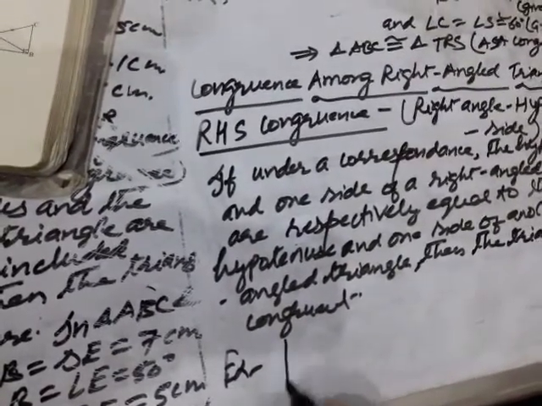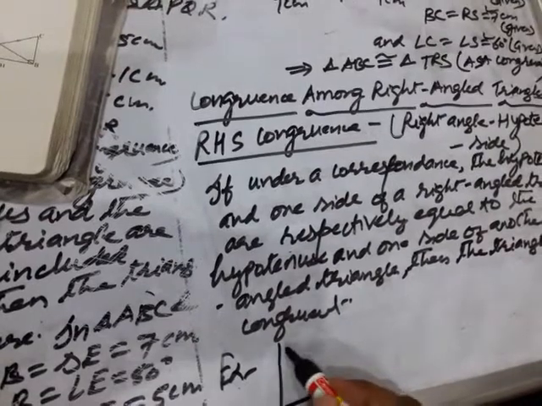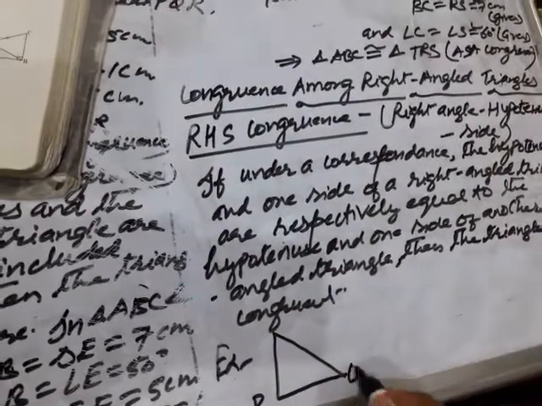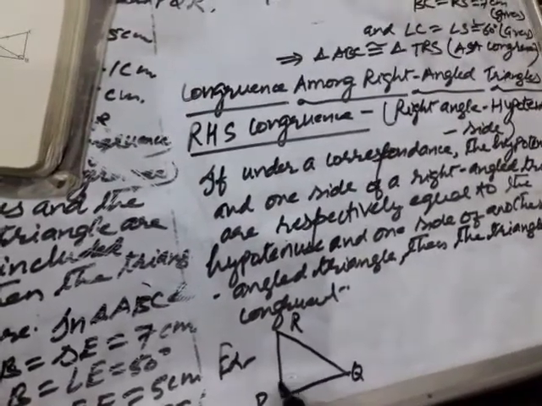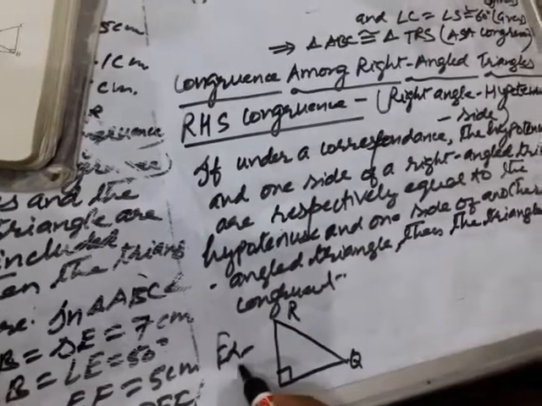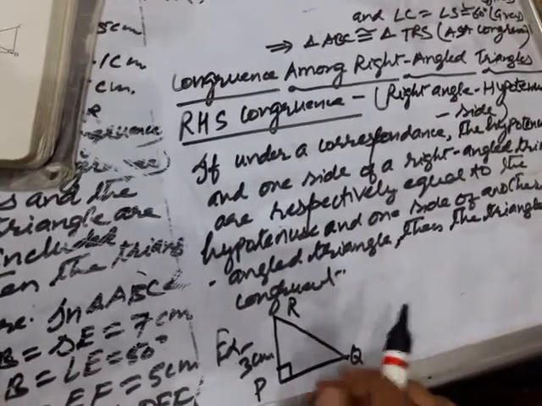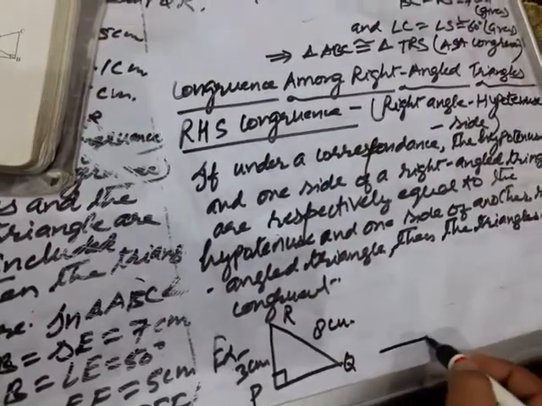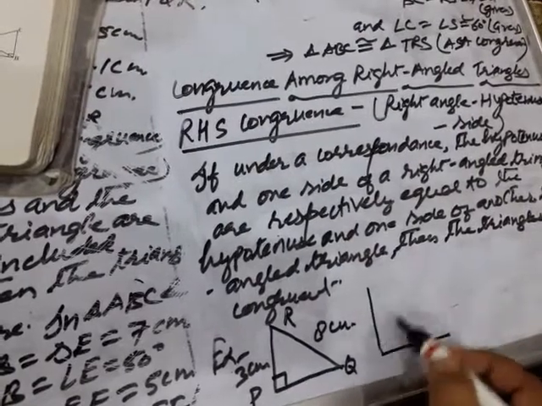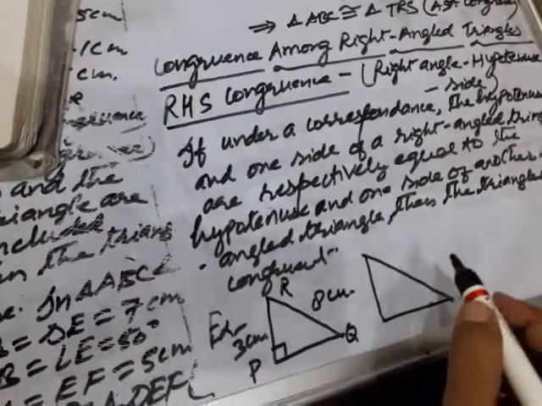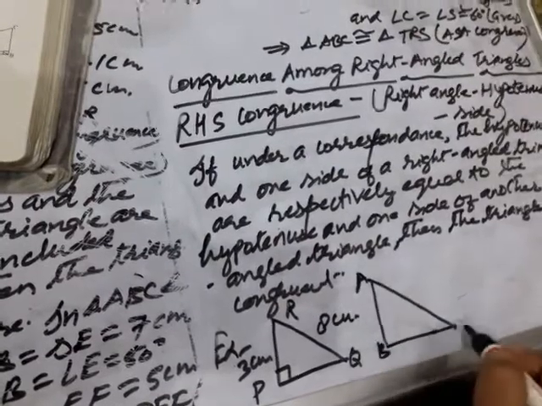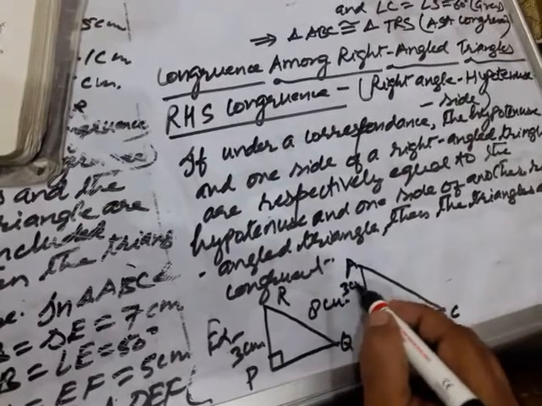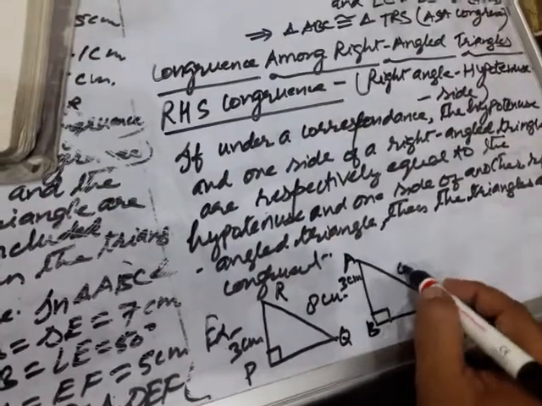Here one right angle triangle is there in this way. Let it be PQR. Here this is right angle, PR is 3 centimeter, and hypotenuse is 8 centimeter. Another triangle is also there, let it be triangle ABC, whose angle B is right angled. This is AB equal to 3 centimeter, clear, and AC equal to 8 centimeter.